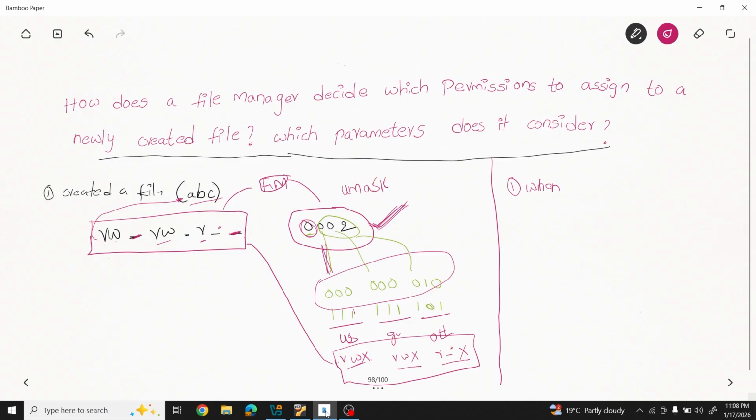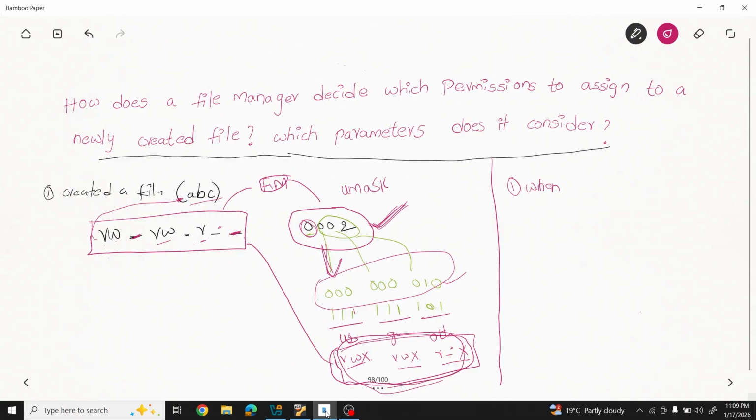Just convert it into binary. We converted it to 000 000 010. Next do the complement. We got 111 111 101. So this is the default permission. This is the default permission the file manager will give for any file. These are the default permissions the file manager will give any file.